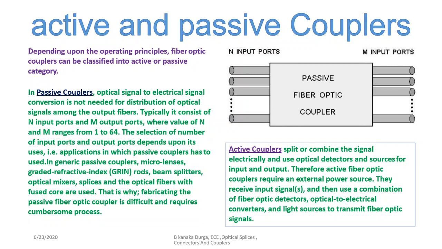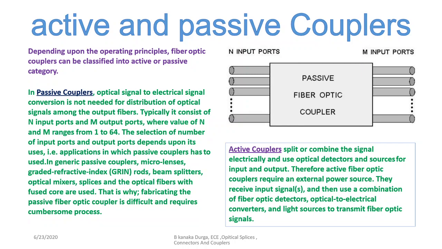Passive couplers just distribute whatever light energy is there, and it just goes for transmitting or transporting purposes, like just one input and multiple outputs of the case. That's it. It does not require any detection or electrical energy sources for the purpose of combining of the signals. Those things are not required for passive couplers.